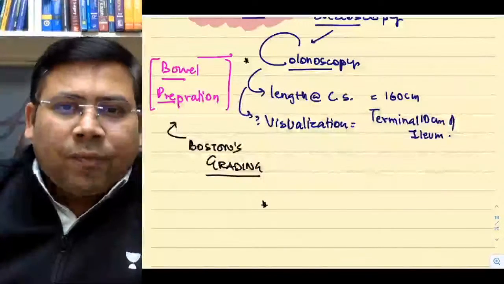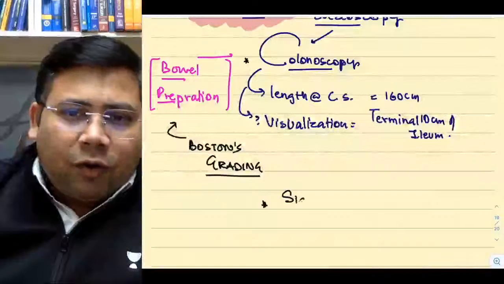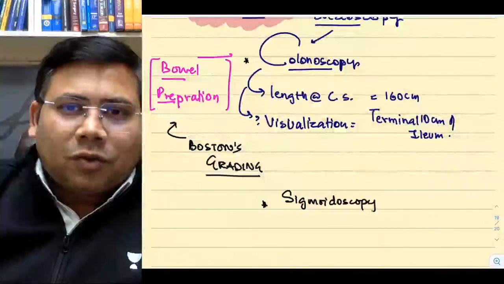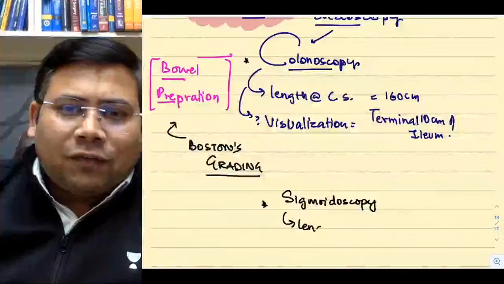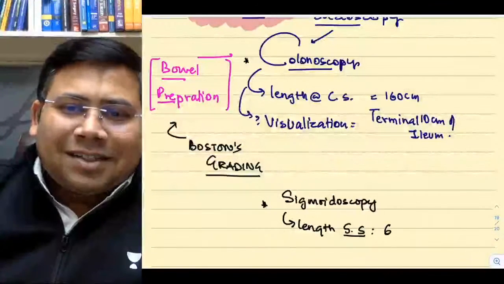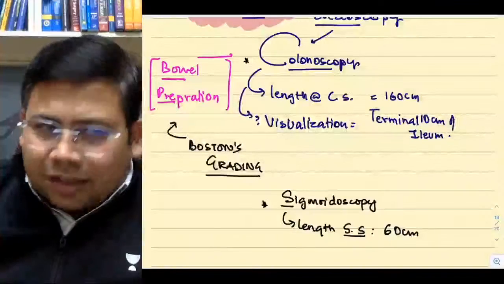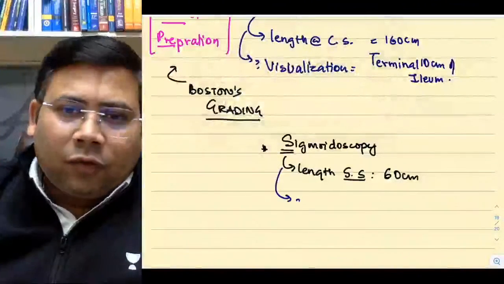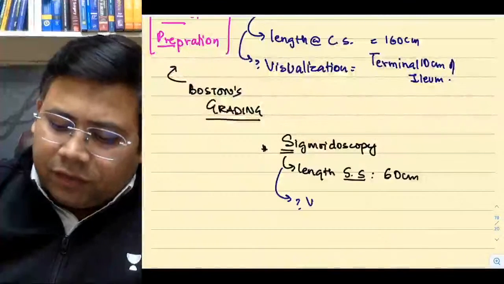So colonoscopy. Then we have sigmoidoscopy. If you talk about sigmoidoscopy, what is the length of the scope? Length of the sigmoidoscope, what is the length? Answer is 60 centimeter. Use your surgical sense, students. S is 60 centimeter.